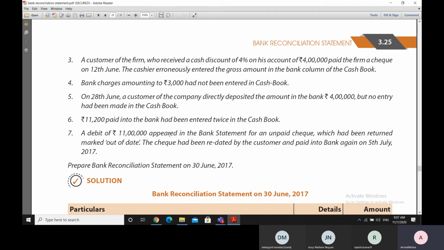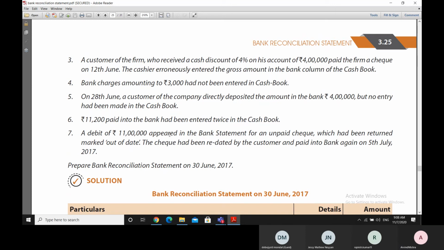There is a check which we have given to our customer, and therefore while paying this check into the bank, we are making an entry in the cash book that we are giving this check to our customer.